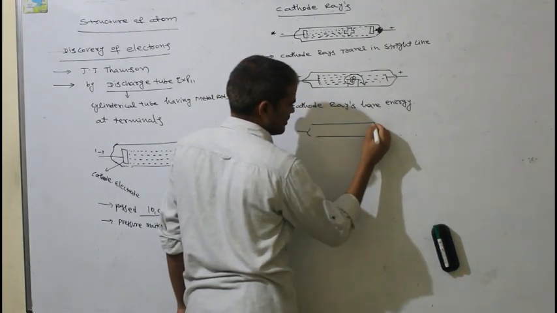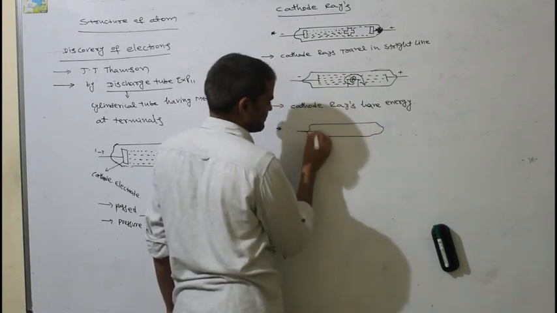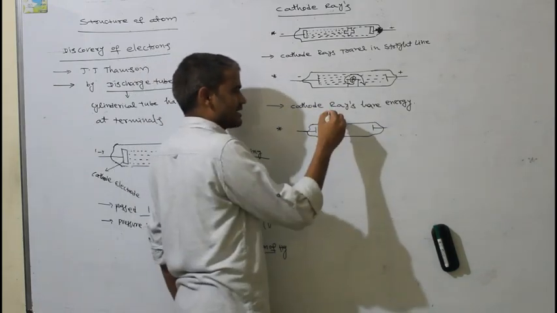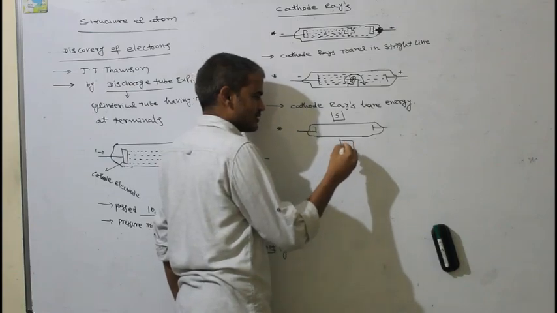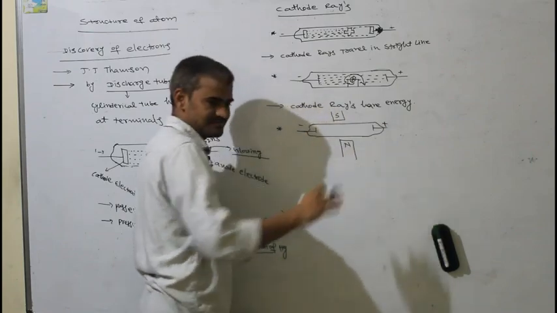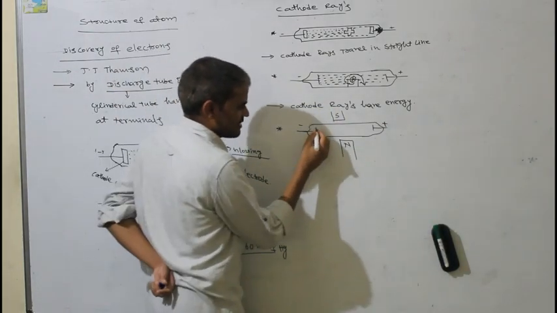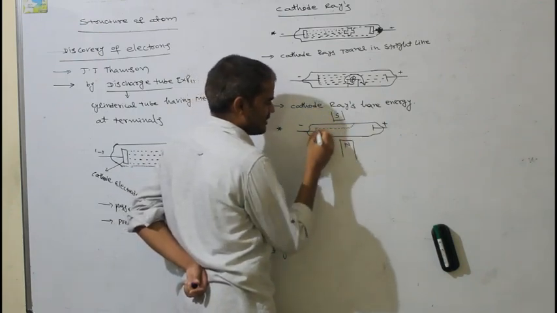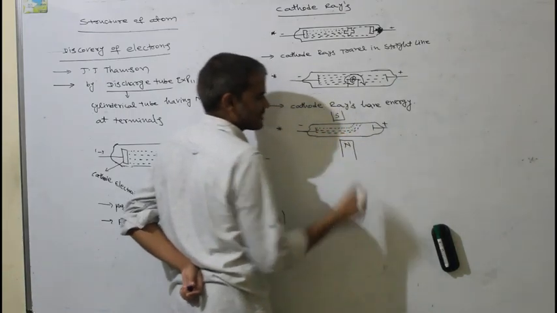For this discharge tube, he applied an external magnetic field, with the south pole on one side and the north pole on the other side. Again he started the same experiment. All the cathode rays produced were deviated towards one of the poles of the magnetic field, like this.